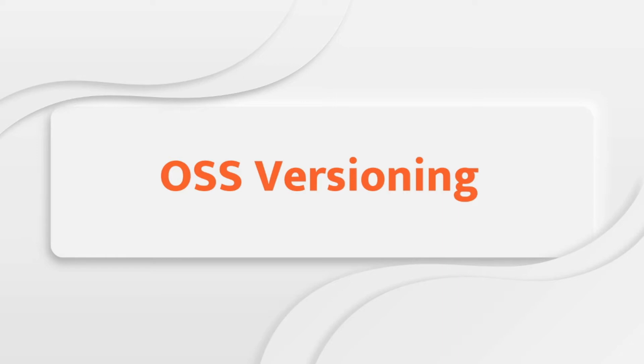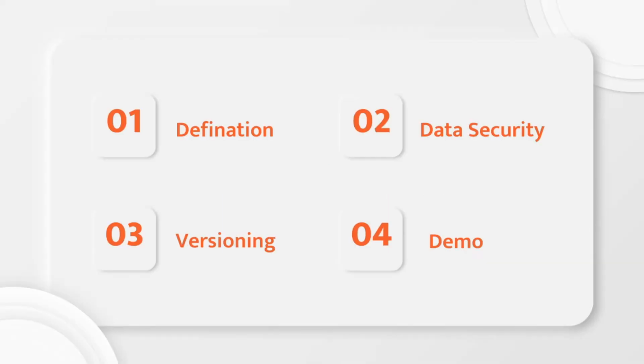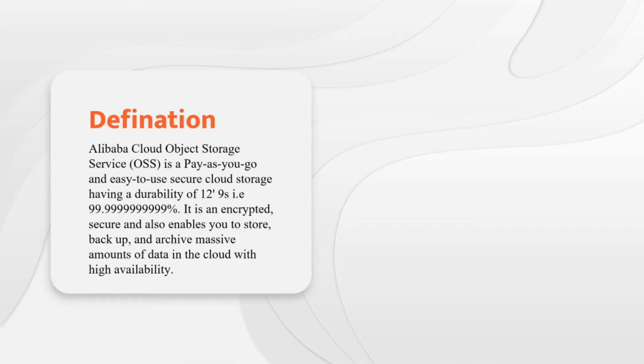Today I am going to explain the concept of OSS versioning, or simply you can also call it bucket versioning. In this tutorial I will cover the definition, data security, versioning, and finally our tutorial ends with the demo of versioning. Let's first understand what is OSS, because versioning is one of the features of OSS.